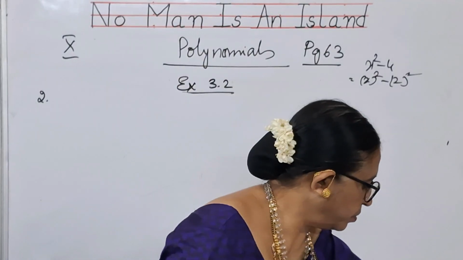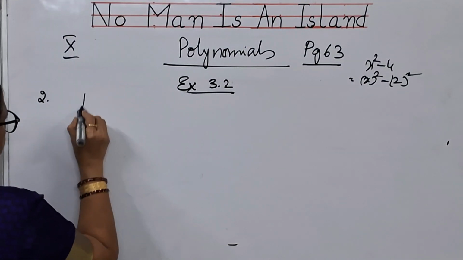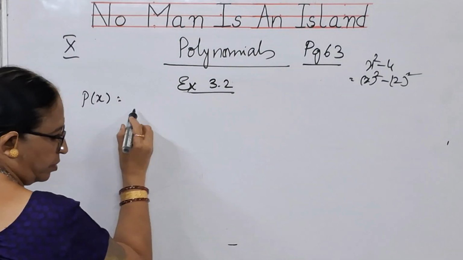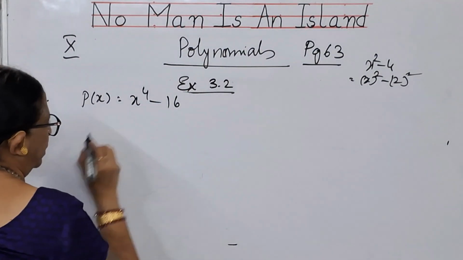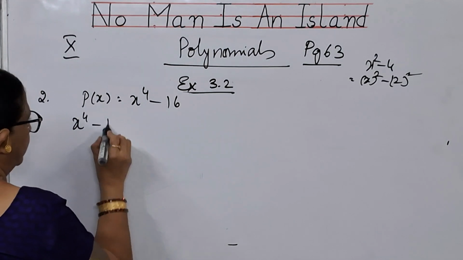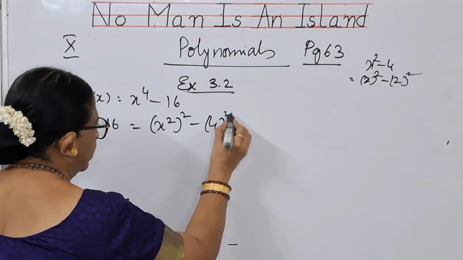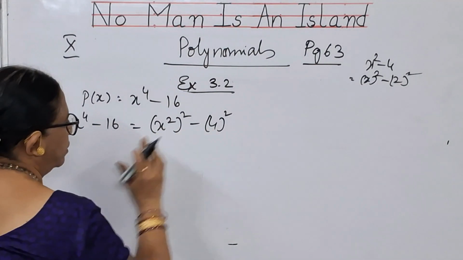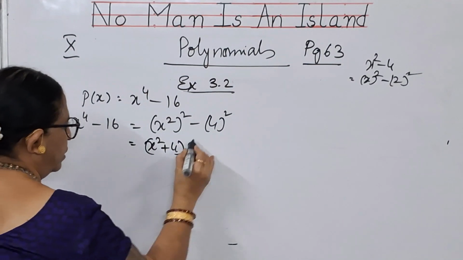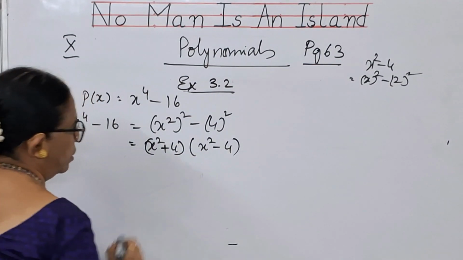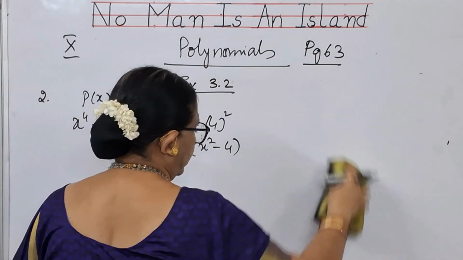Now, second problem, fourth bit, children. Fourth bit is p of x is equal to x to the power of 4 minus 16. Actually, x to the power of 4 minus 16 can be written as x square whole square minus 4 whole square. That is a square minus b square, which is nothing but a plus b into a minus b. Okay, children? A plus b into a minus b, you are getting it here.